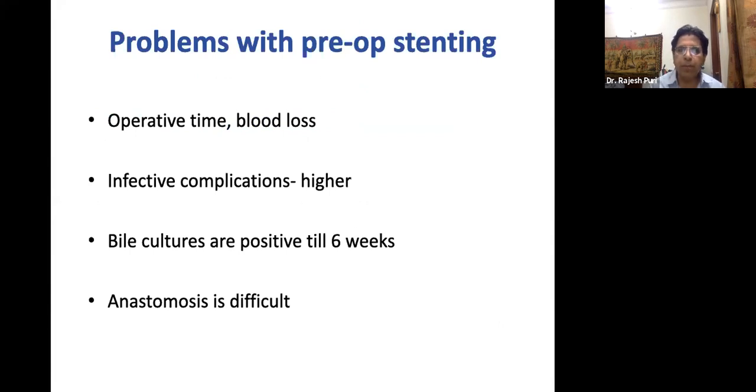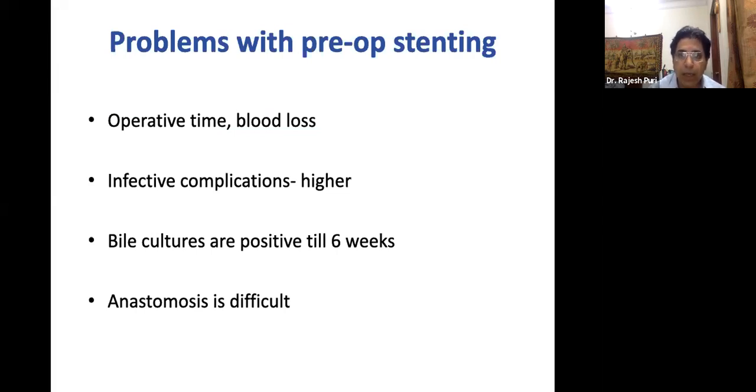Now, the problem with preoperative stenting is that operative time is increased, because surgical colleagues don't want to subject these patients to surgery immediately after the ERCP. Infective complications are higher, bile cultures are positive till 6 weeks, and anastomosis during the Whipple's is difficult.